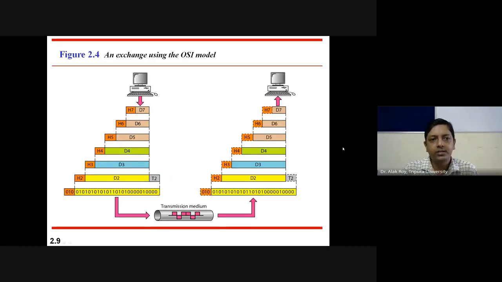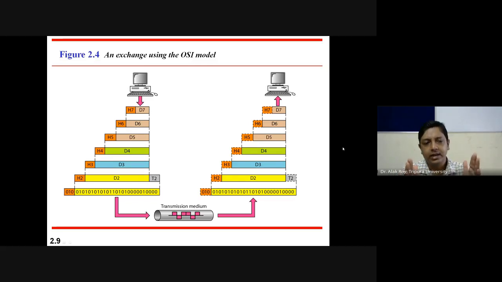So this figure is an exchange of information or data from sender to receiver using the OSI model, where in each layer data is added with a header. That data and header is considered as data for the next layer, and this way the data size will increase in each layer at the sender side.